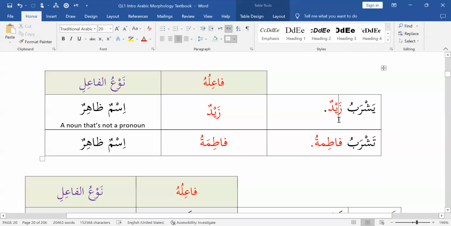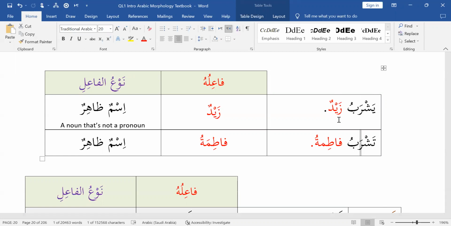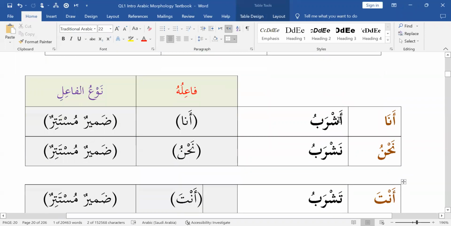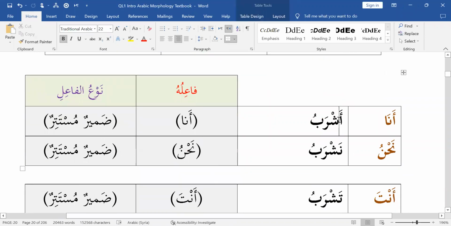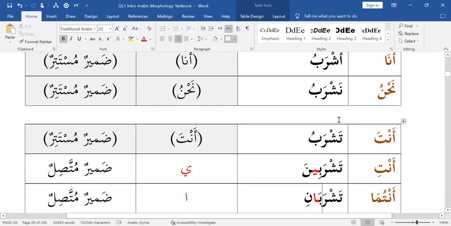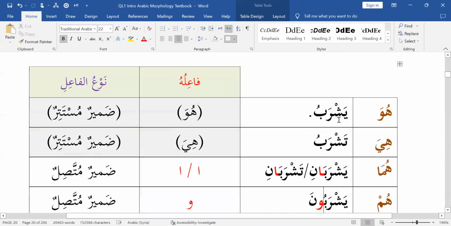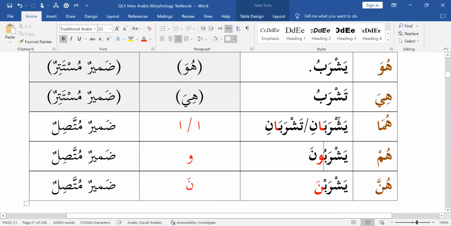One last comment I'll make, and we talked about this in Easy Introduction to Arabic many times, so I didn't mention it, but just as a review, notice the fatha on the ra here. Every ra has a fatha. All of these ras of mudari have a fatha. That's sama'i. That's just how it is.